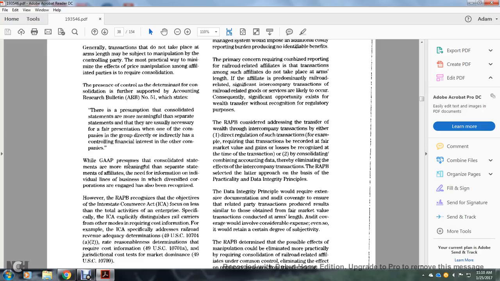Accounting Research Bulletin No. 51 states the presumption that consolidated statements are more meaningful than separate statements and are usually necessary for fair presentation when one or more companies are directly or indirectly controlled through ownership of a majority financial interest in the other companies.